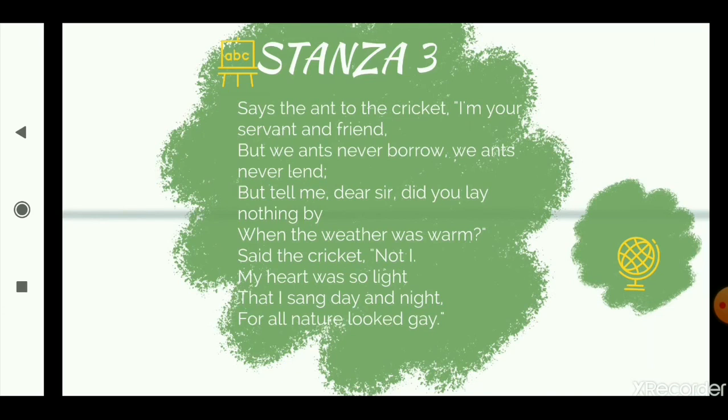But tell me, dear sir, did you lay nothing by? Lay nothing by means, did you not keep anything aside? Did you not save any food during the summers? Tell me, dear sir, did you not save anything?